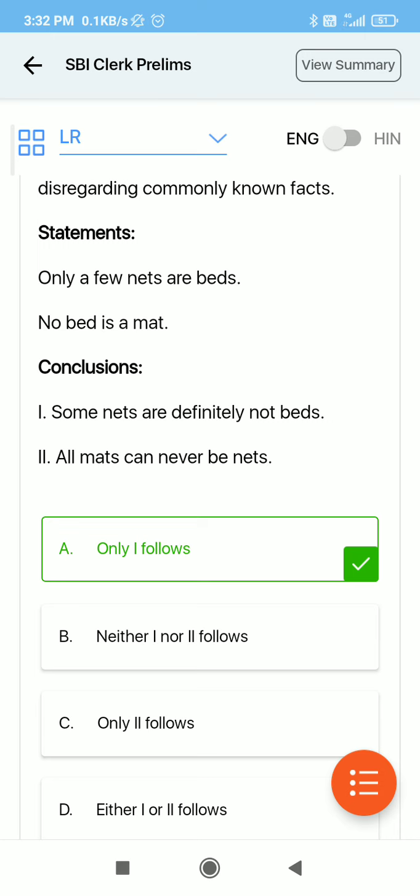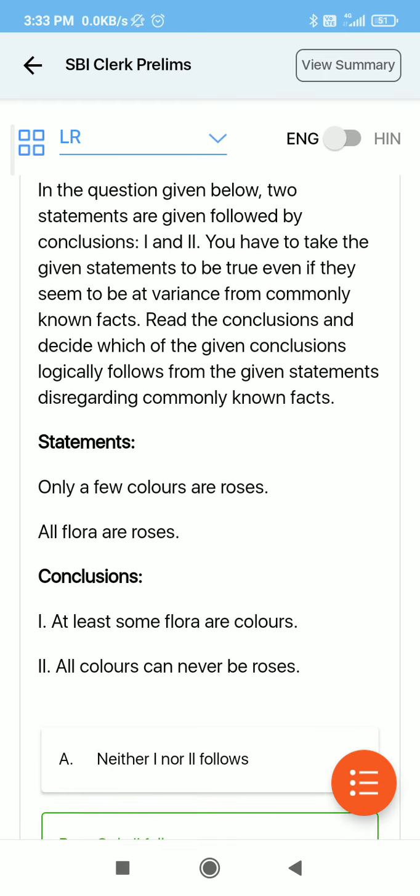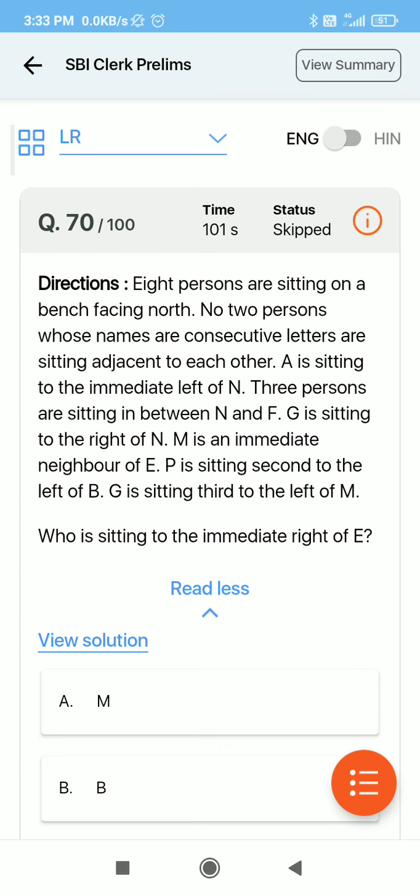So try to solve these daily, like 10 syllogisms daily. Otherwise, on the day of the mock test, try to solve 20 syllogisms if you have made wrong questions, and try to see the timing also. If the timing is right, then we can move to the next question.